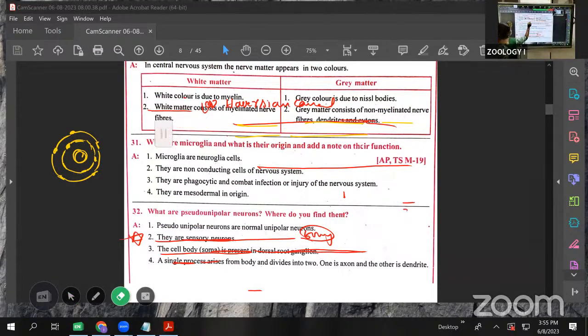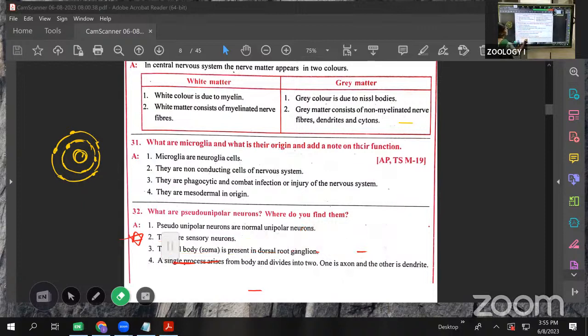The last one is the microglia. Microglial cells, see this one. This is also important. Microglial cells are neuroglial cells. They give support to the neurons. That's why we call microglia neuroglial cells. Neuron supporting cells are called neuroglial cells. They are the non-conducting cells of the nervous system. Conducting cells are the neurons, and the cells that support the neurons are called neuroglial cells.